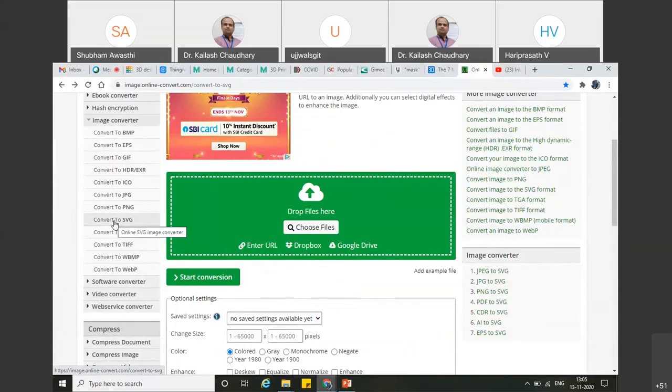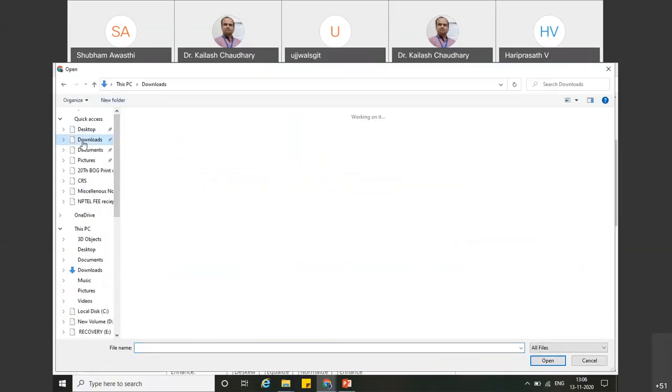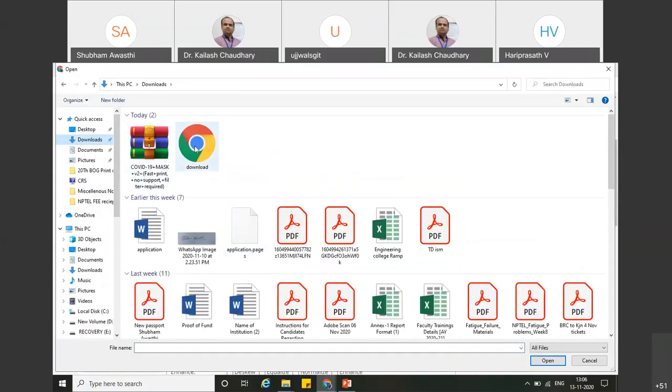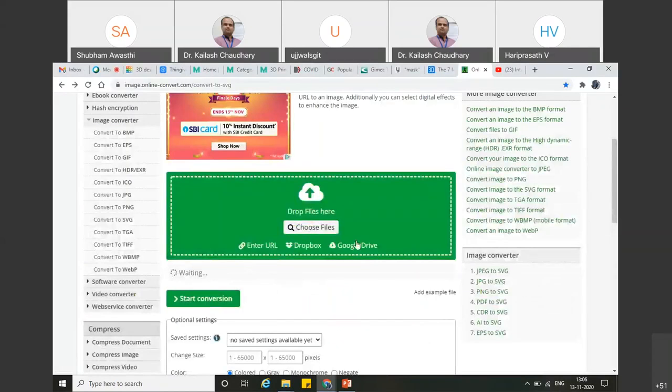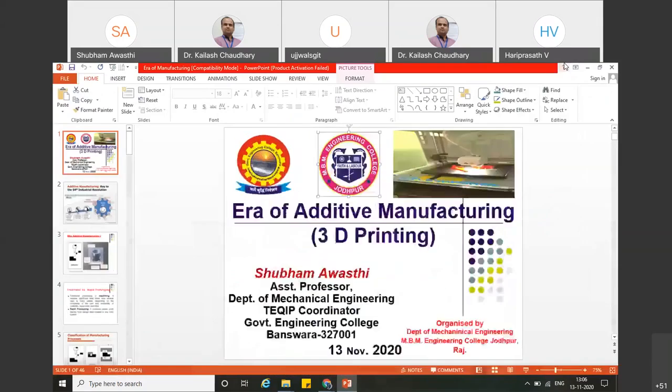Okay, SVG. I'm not going to go into what the meaning of this SVG is. Just click on the SVG file format, so that whenever you start converting this into SVG, I have already downloaded it, so I will take it from that. Let me go ahead. This one I have uploaded, and after that I will convert it into, sorry, this was not that file format. Let me just showcase you, just give me a minute.